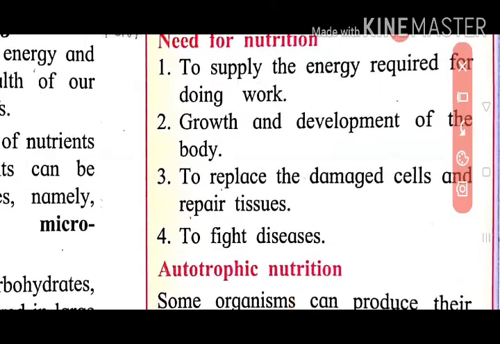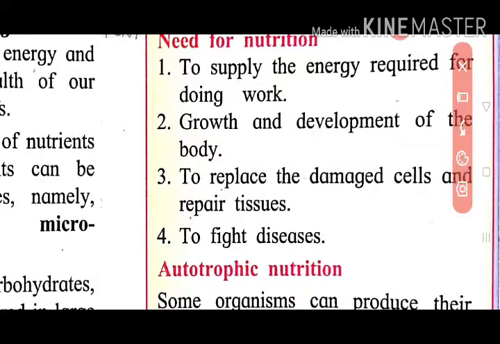See, need for nutrition. First one given here: to supply energy required for doing work. To do work, to do life processes, we need energy, and that energy is provided by nutrition. Second need given here: growth and development. As our age grows, we grow, and our body develops, size and weight change, and all that happens by nutrition.